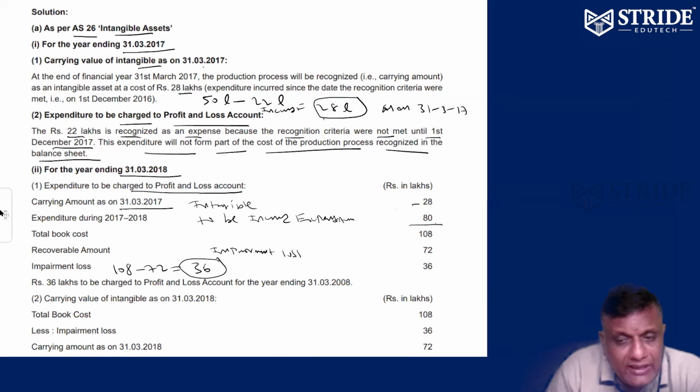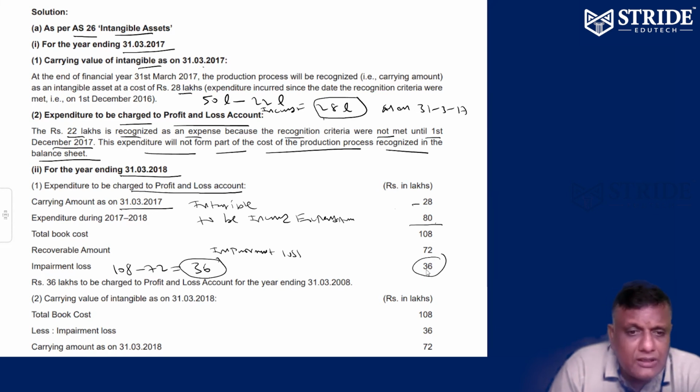So for the carrying amount of intangible 28, 80 is still to be expended. So 108 we need for the production process expenses. But if it is sold in the market, we have 72 only. Our balance 36 is the impairment loss. The carrying amount of intangible plus the amount to be incurred, in total, is compared with the recoverable amount, and the balance is the impairment loss.